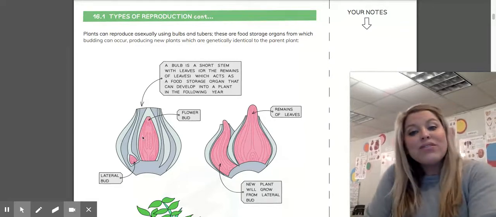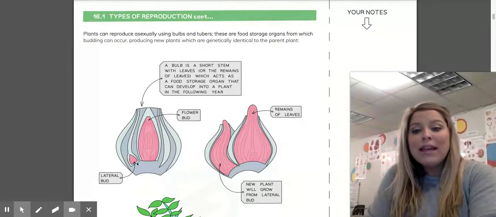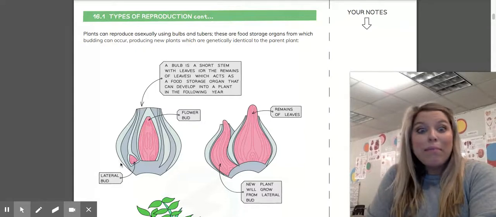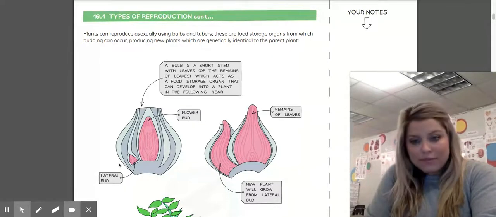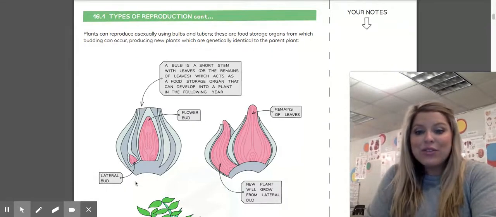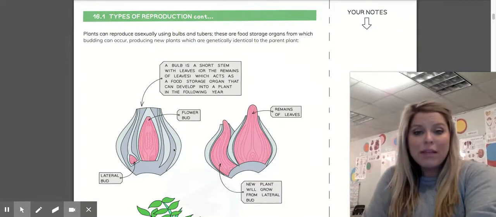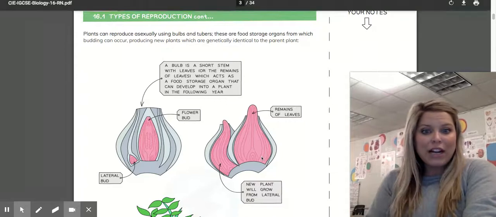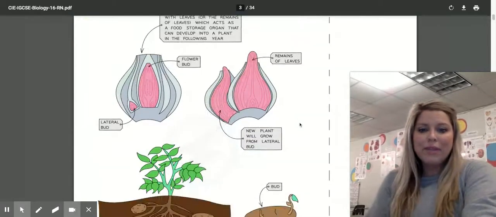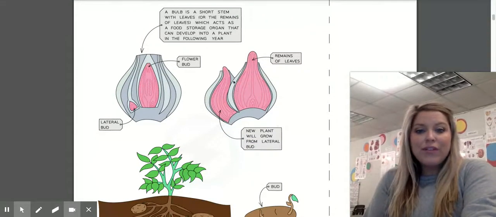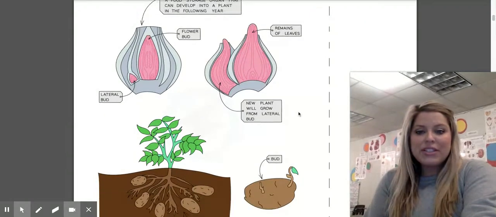But what can happen is from this bulb can break off a bud. So this would be like the genetically identical offspring that buds from the bulb of the parent plant, so to speak. Okay, so a new plant will grow from that lateral bud that branches out from it.